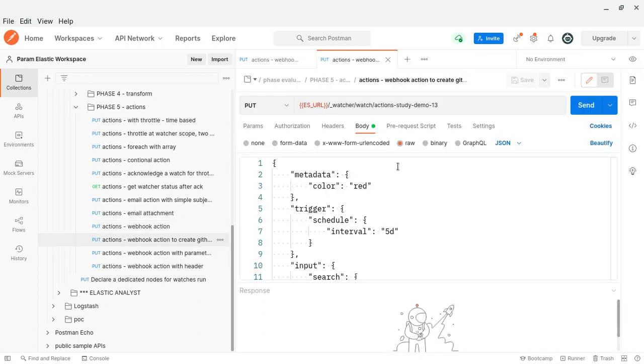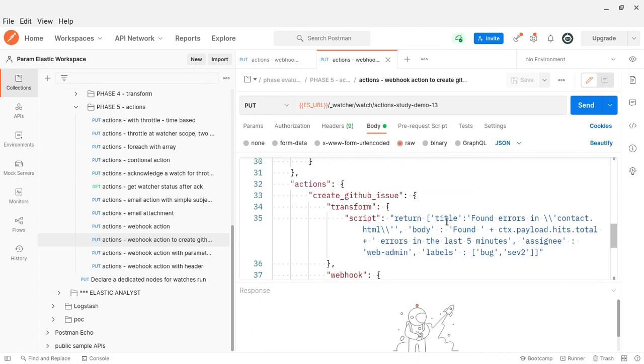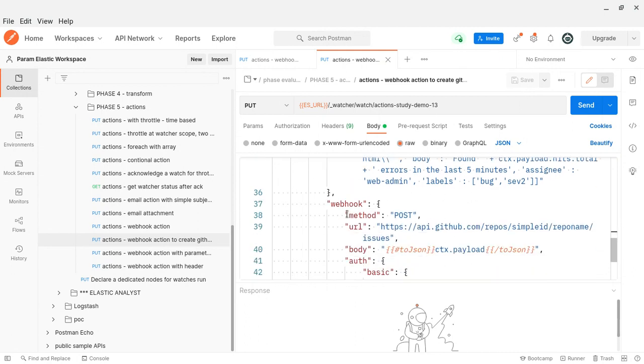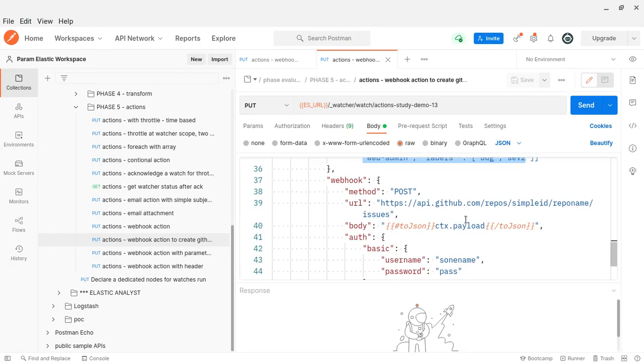Not the search context. Here is another thing: as I told you, transforms can be scoped within the action, or scoped to the watcher itself. Here they are returning an array. Another webhook example here is GitHub, where you can create an issue or do whatever you want.